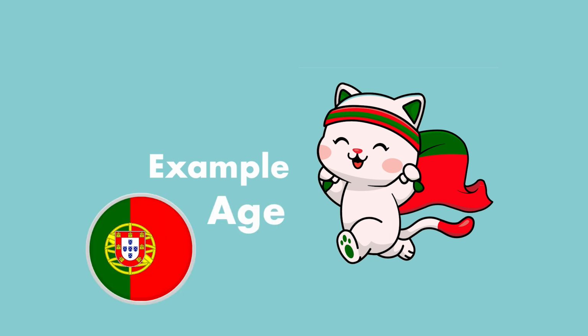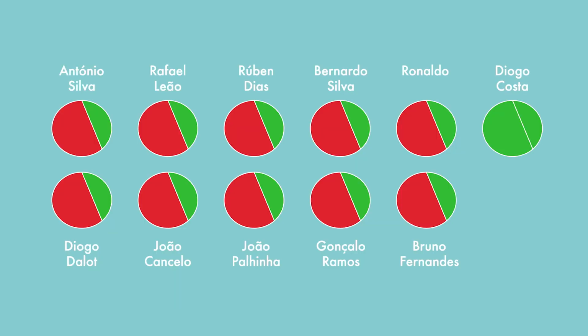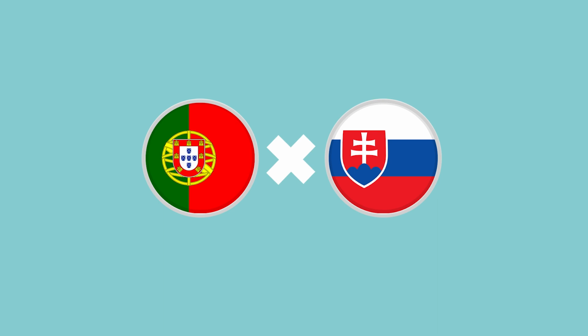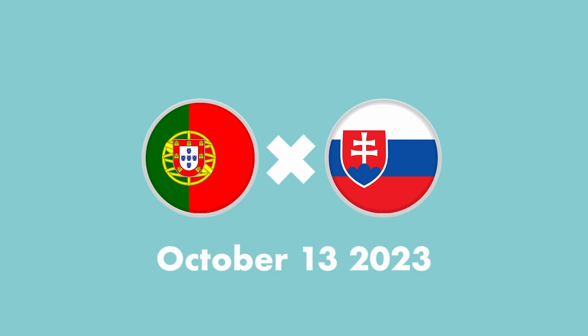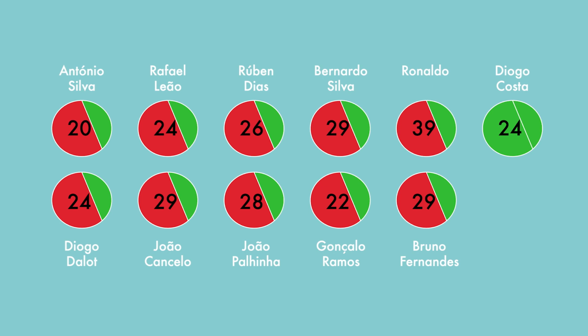Let's observe the central tendency of the ages of the Portuguese soccer team. Here we have the first 11 players called up from the Portuguese team for the Portugal against Slovakia game on October 13, 2023. Each player has an age. For example, Diogo Costa, the selected goalkeeper, is 24 years old. Cristiano Ronaldo is already 39 years old. In this context, what is the typical age? What is the central age tendency of a Portuguese national team player?